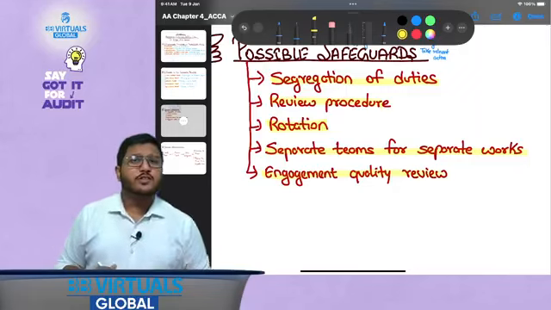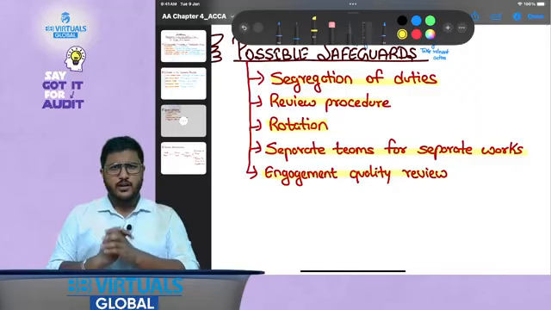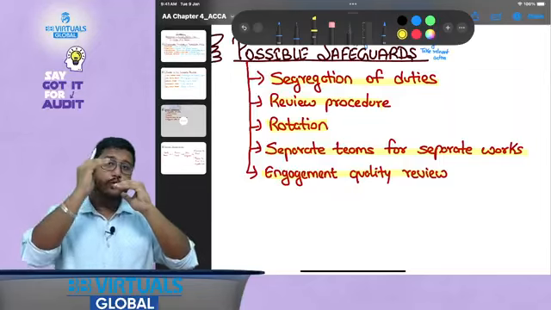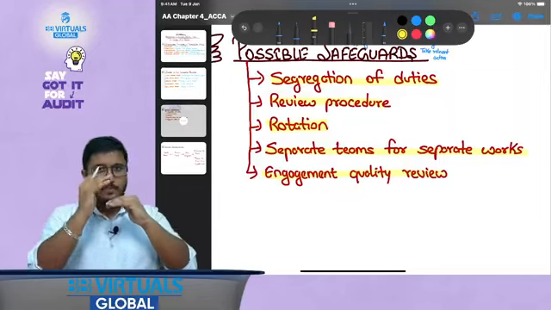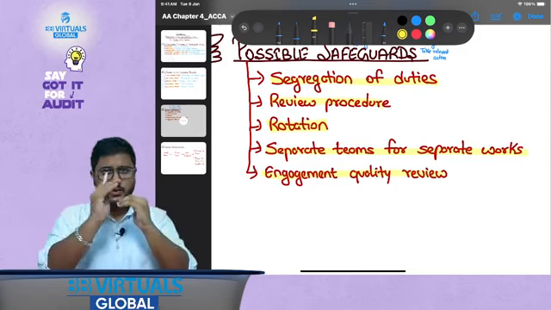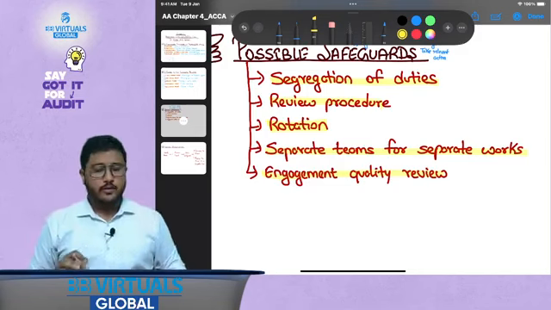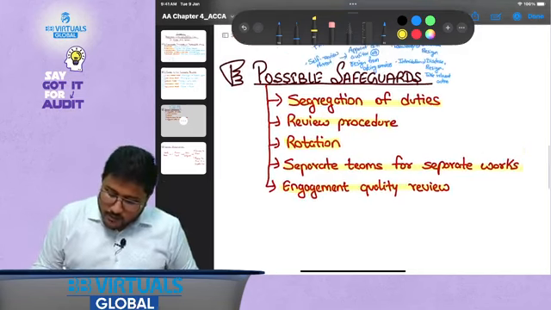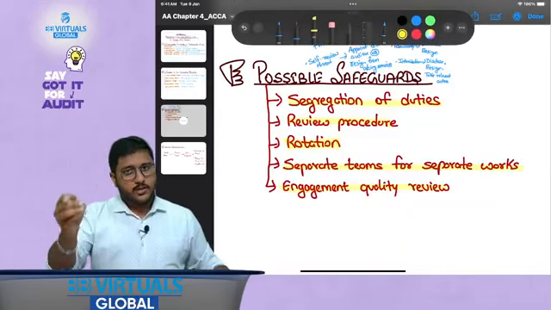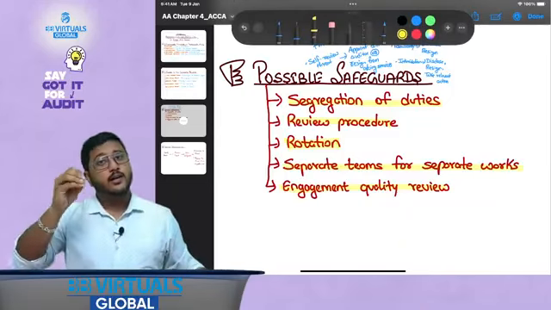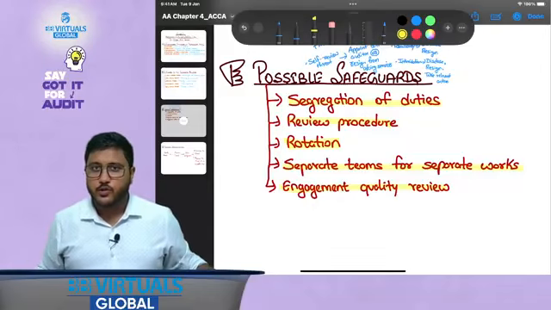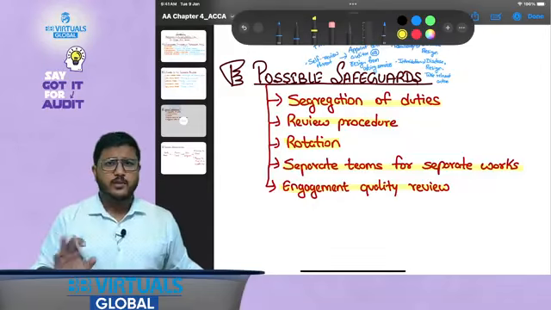Engagement quality review. This is an advanced level of the topic, but just to tell you that the work of this partner and this team would be reviewed by a senior partner, maybe from the same firm, maybe from another firm. Generally the reviewer is appointed from another firm. Okay, these are possible safeguards. Do you need to mug it up? Definitely not. Whatever the threats, based on the case study, you need to assess it in your mind first, and then bring out a possible safeguard. You do not need to mug up these possible safeguards.